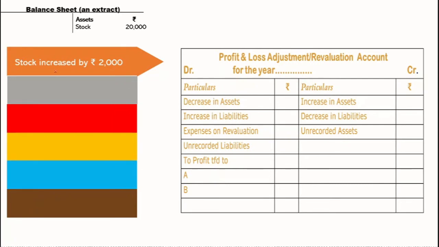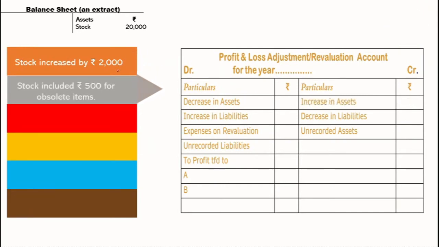So here it clearly says it is increased. So it's a happy moment. Increase of the stock is recorded on the credit side. Stock is an asset, it is increasing. So we are going to record this increase, the change, on the credit side.